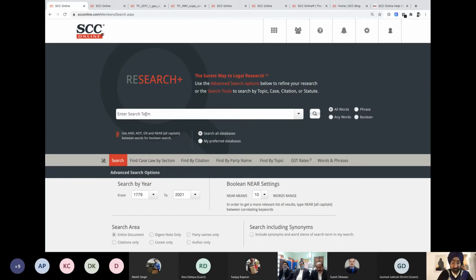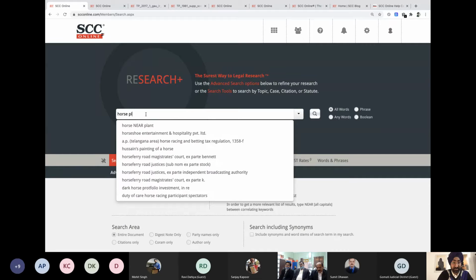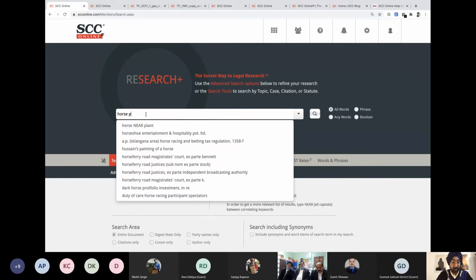Let's start with this. I'm not going to write horse cart because it might give me the result. I'm just going to write horse because that's going to take care of horse cart as well. And the good part is, if I start writing anything, like if you can see, I think this has been searched by someone earlier. So the moment I write this horse, it gives me the option of horse near plant.